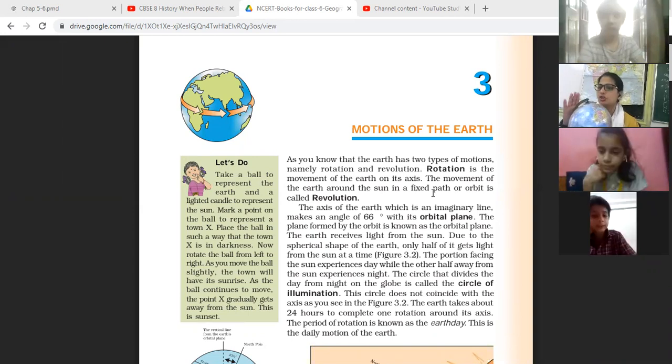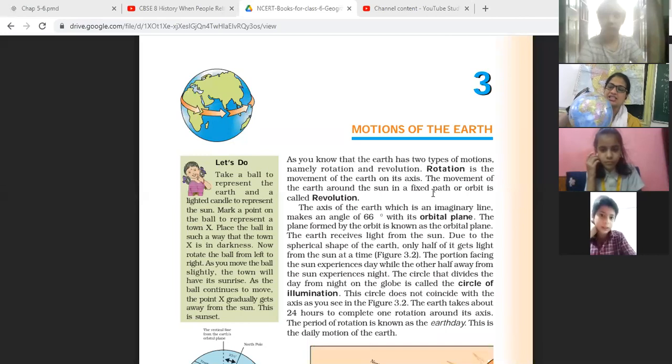This is the daily motion of the earth. The period of rotation is known as Earth Day.